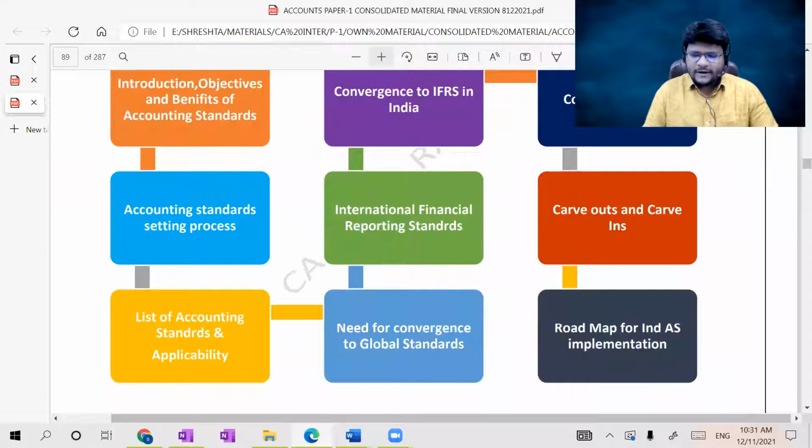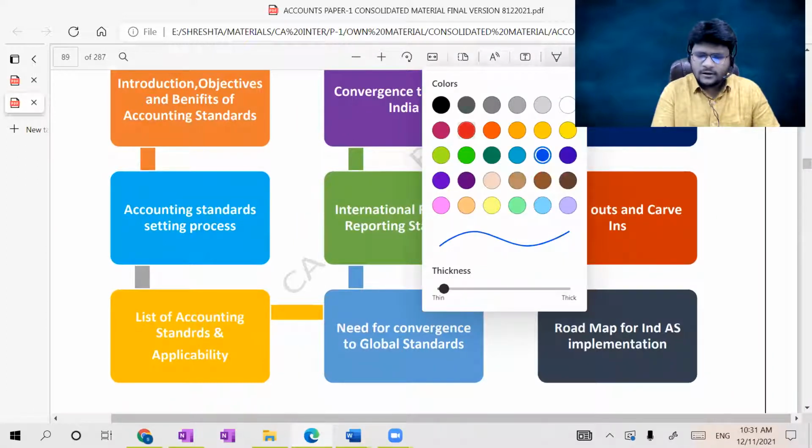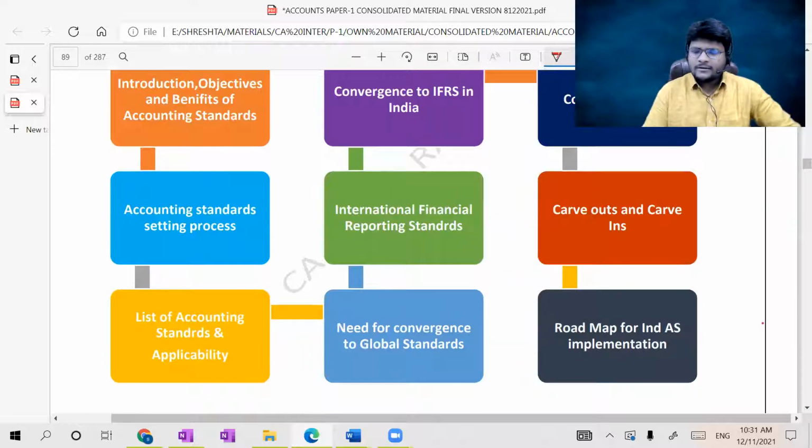Then the accounting standards setting process: how accounting standards are set in India, before coming to the issue. We will see through this process. Okay. Then the list of accounting standards that exist in India till now and their applicability, also we will check.